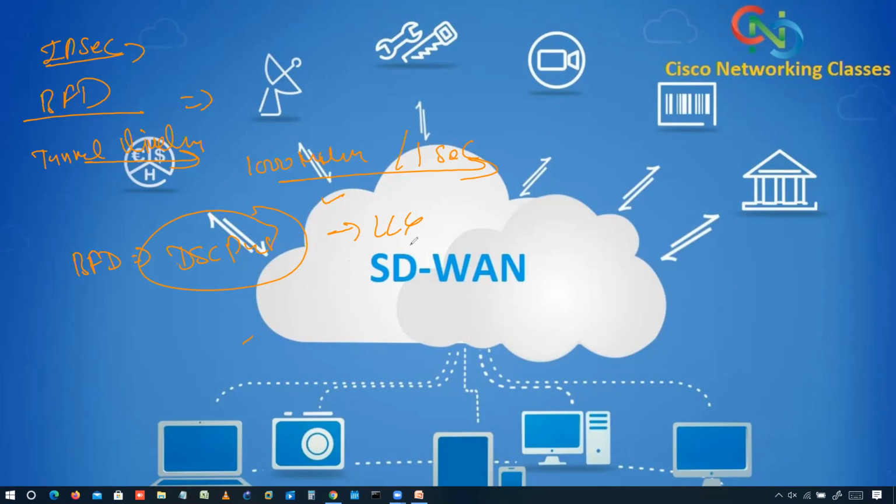So basically we have BFD just to check whether the IPsec tunnel is up or down. The default timer is 1 second, so after every 1 second, they will send a BFD hello packet to the neighbor, and the multiplier is 7. So if the device does not get a packet and 7 consecutive hellos are lost, the device concludes the tunnel is down, and they will declare that the tunnel is down. So this is the use of BFD.